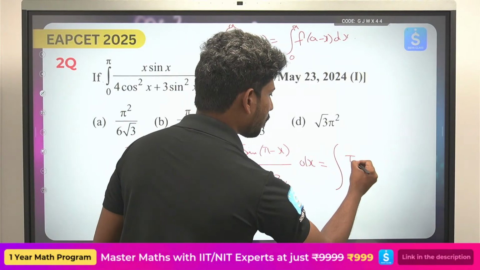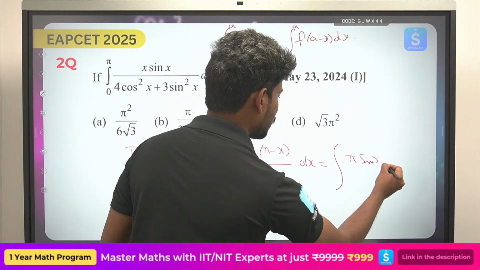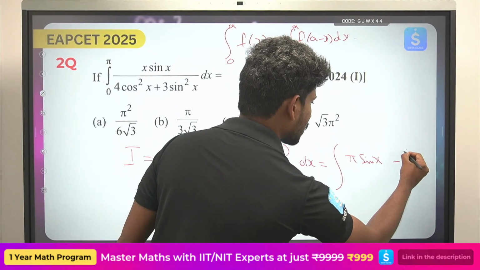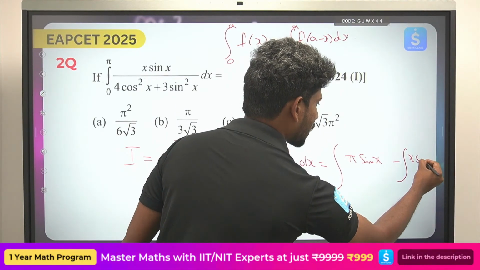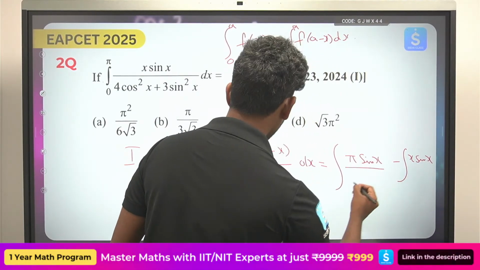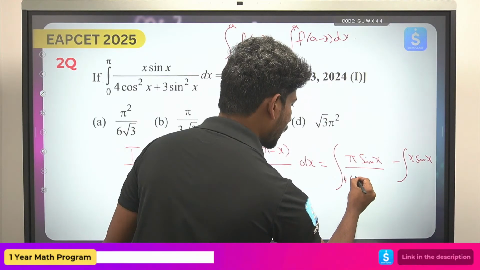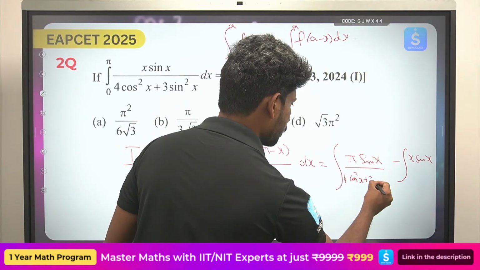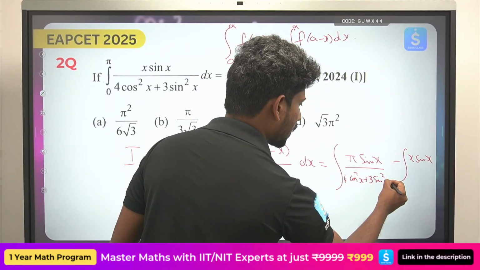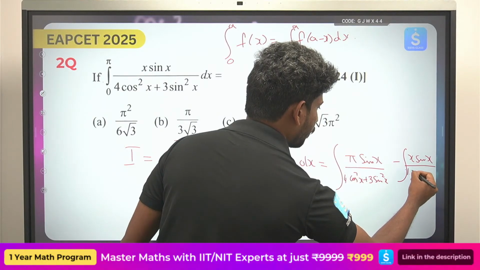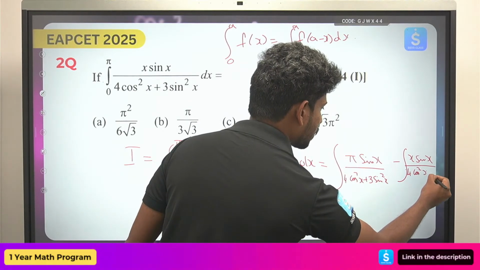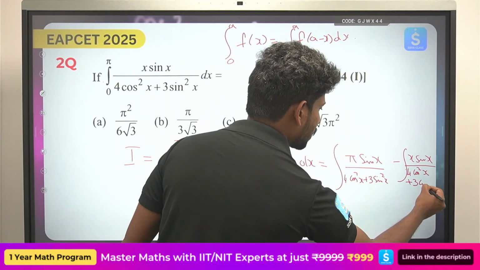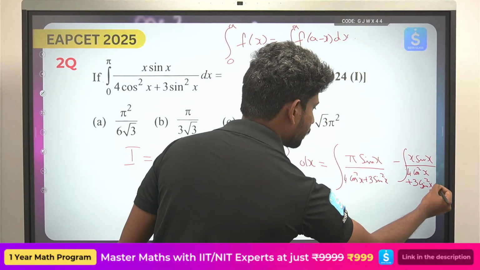So this will become pi sin x by 4 cos square x plus 3 sin square x minus integral x sin x by 4 cos square x plus 3 sin square x.